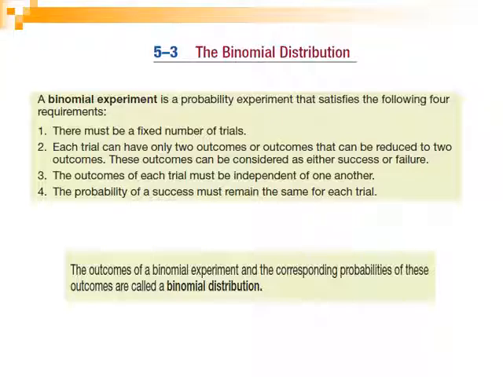Frequently, we classify the two possible outcomes as success or failure, so we use the terms success and failure a lot in the binomial distribution.